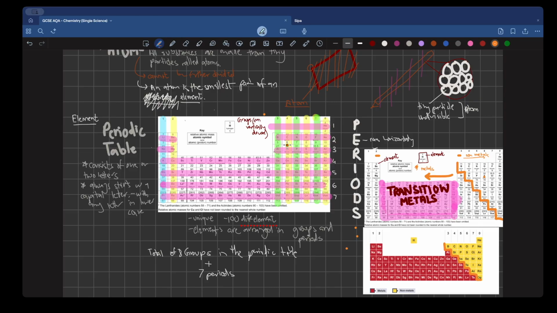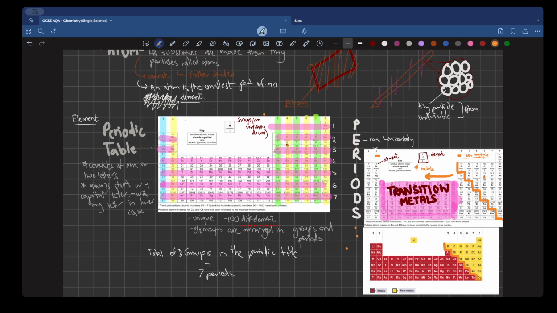Please make sure again to always open up and access the AQA endorsed periodic table. Don't just randomly go on the internet and start searching random periodic tables because that is going to mess up your concepts. Stick to the AQA one, and you can access it on the internet. Just write AQA data sheet, and a bunch of formula sheets along with the periodic table are going to show up.